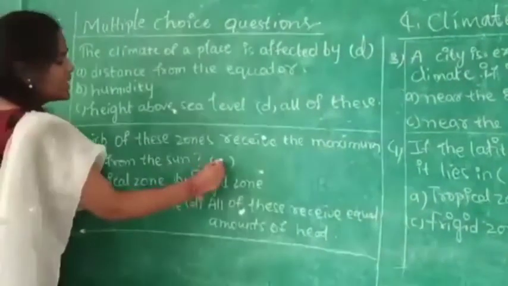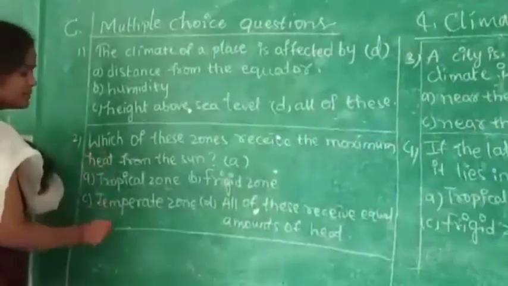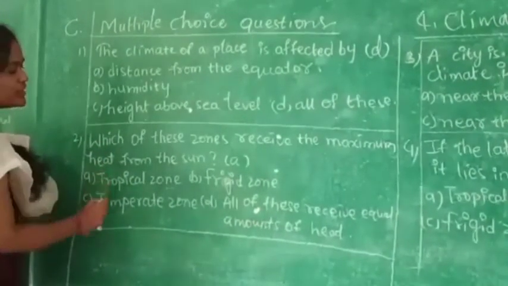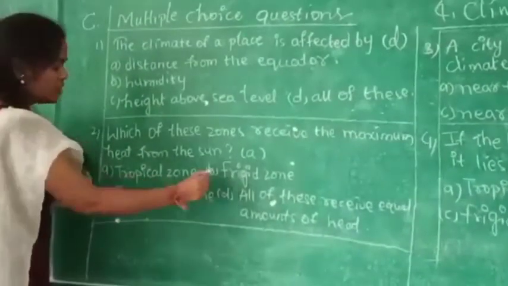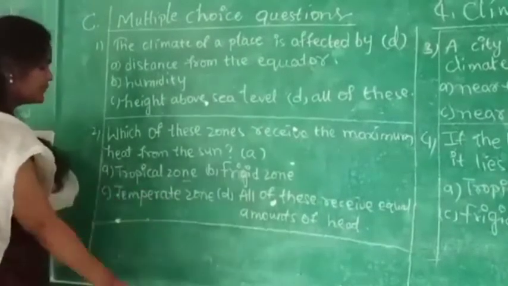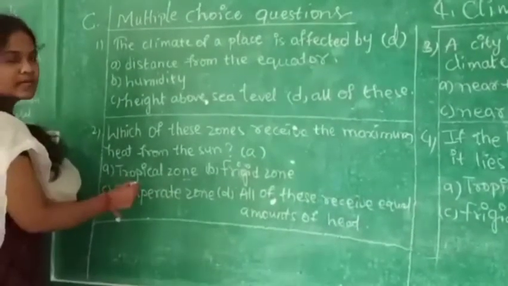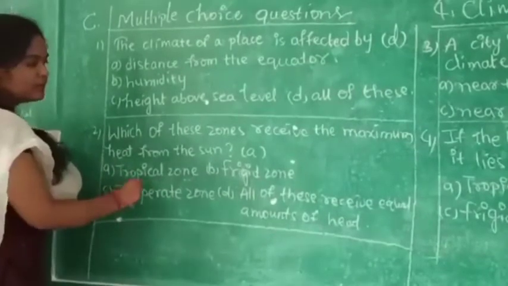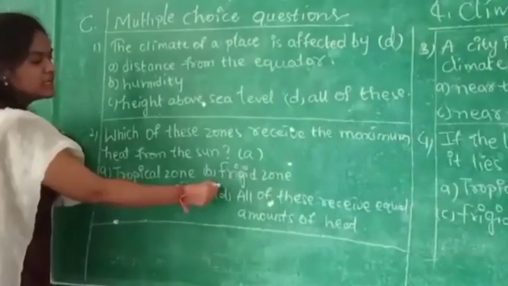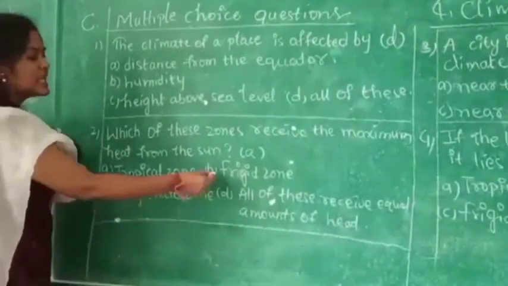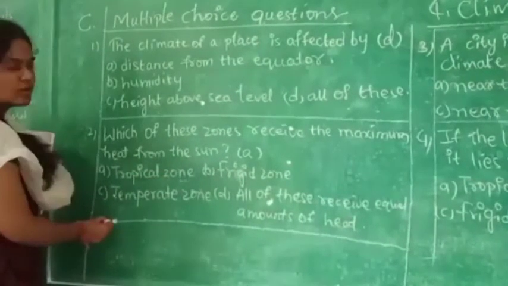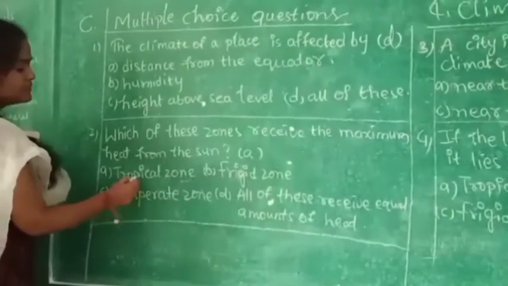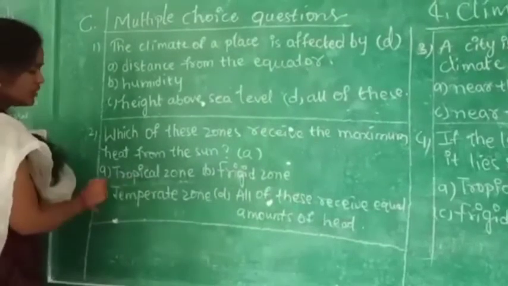So write A here. One more time you see, they have given some zones. They are asking which zone will receive the maximum heat from the sun. Tropical zone is nearer to the equator, that's why it will receive the maximum heat. When it comes to the frigid zone, it is near the poles. Near the poles, how will the sun rays be? They will be slanting. So frigid zone will not receive the maximum heat, and temperate zone also will not receive the maximum. Maximum means here only the tropical zone. So option is A. Now you see the third one.